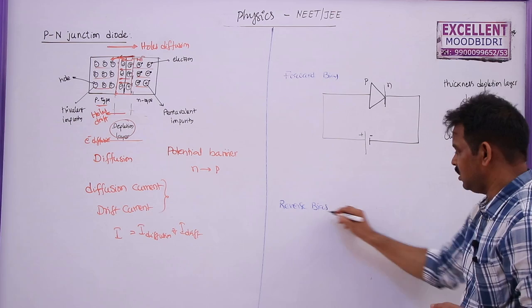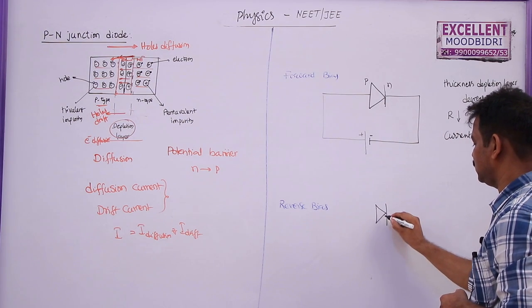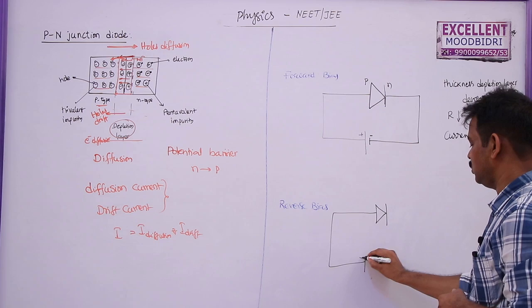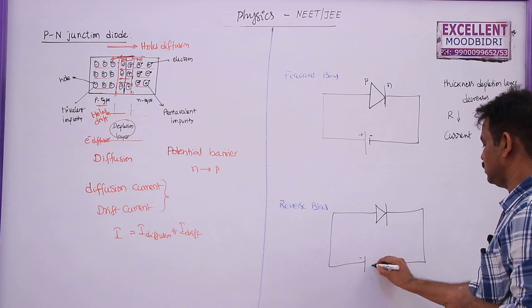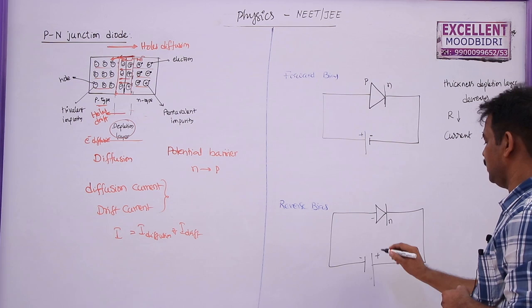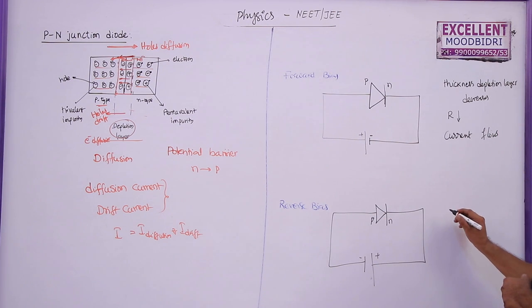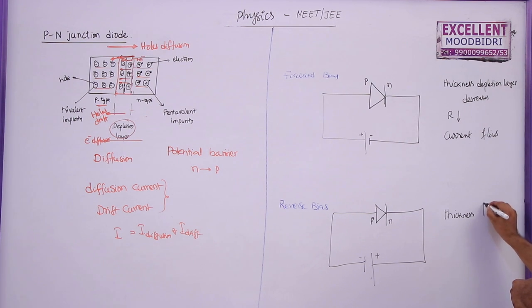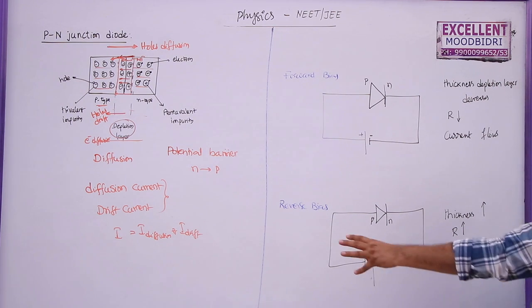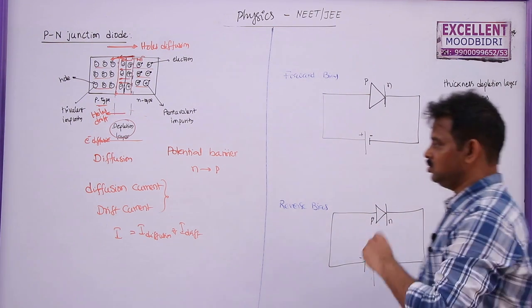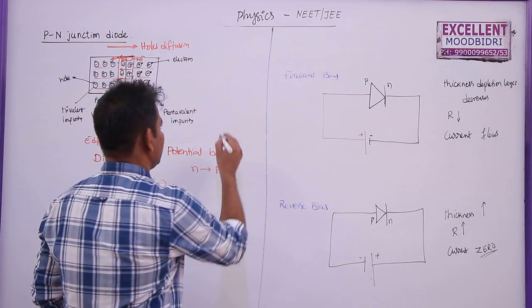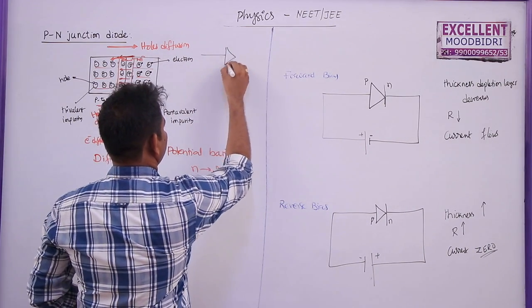Now similarly, in reverse bias, if a diode is connected such that the P type is connected to the negative terminal and the N side is connected to the positive terminal of a battery, then this is called reverse bias. Here the thickness of the depletion layer increases, the resistance increases, so the current decreases and the current may become 0 also. Generally no current flows through this diode. And most importantly, in competitive exams they may give this problem. See, this is a diode.